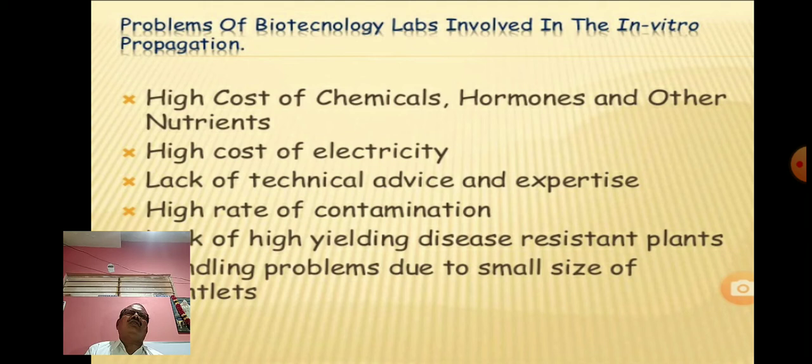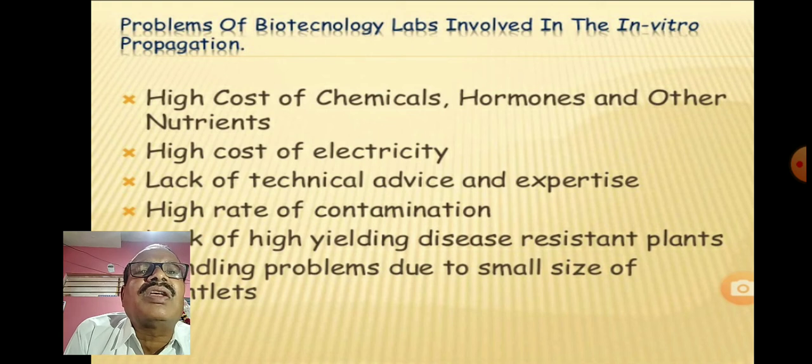This growth is stimulated by these hormones, but they have a very high cost. So the cost of the chemicals and the hormones, that is these different media, you must also consider. And for this we have to prepare the media and sterilize all the things. For that we require an autoclave, oven, incubator, etc. And these instruments work on electricity. Therefore we have to consider the cost of the electricity.